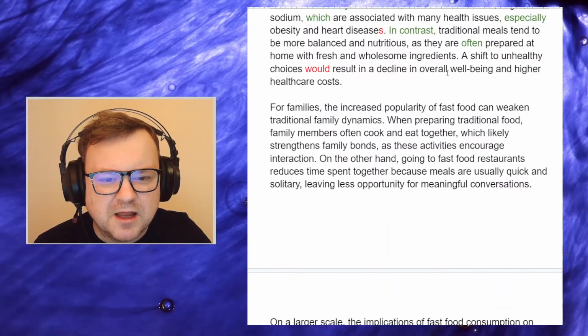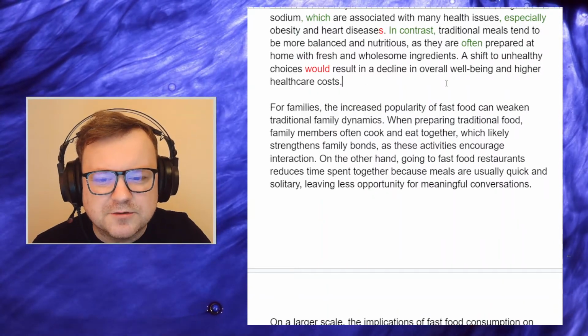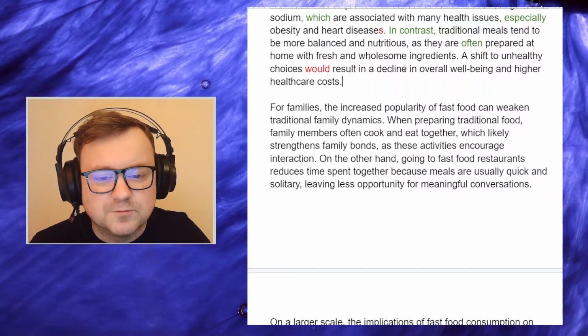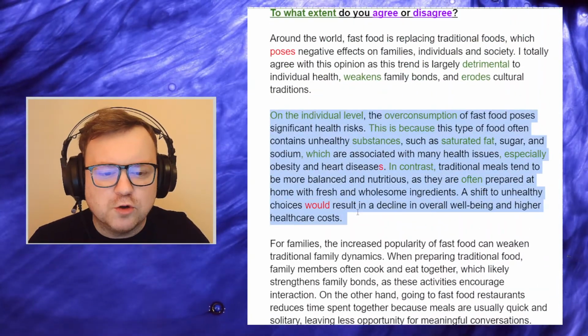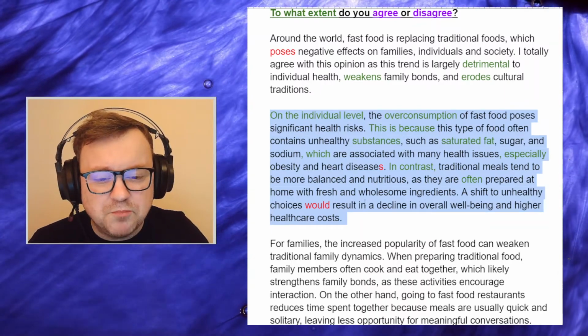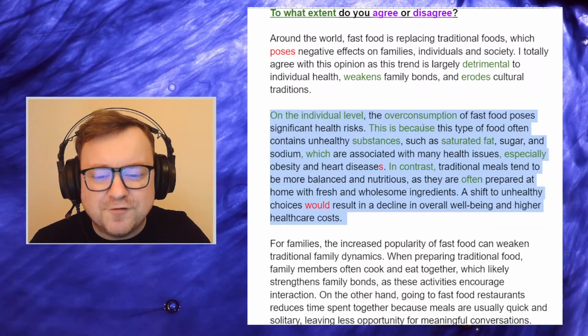Would result in a decline in overall well-being and higher healthcare costs. Cool. Good. Very, very strong body paragraph. The flow is beautiful. The ideas are simple, clear, understandable. The vocab is amazing.